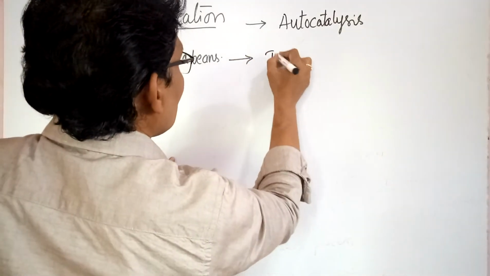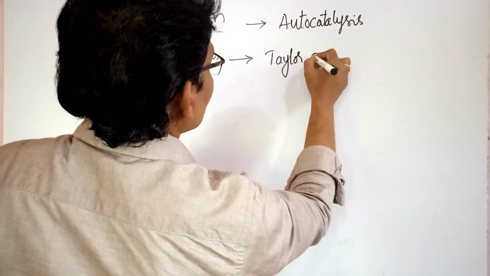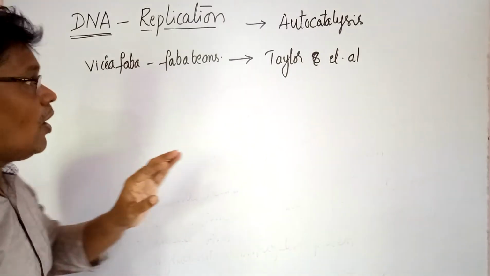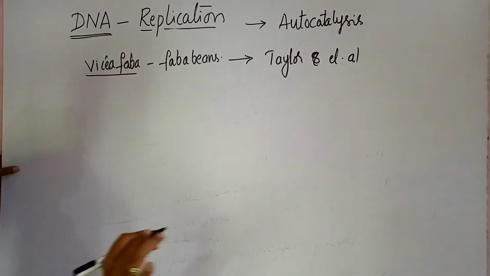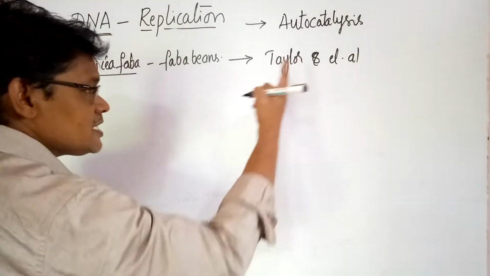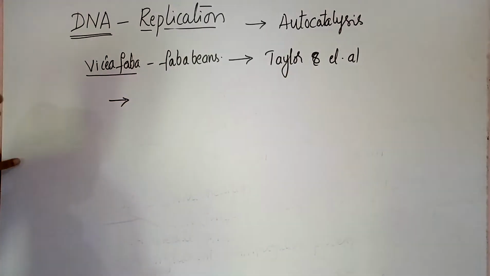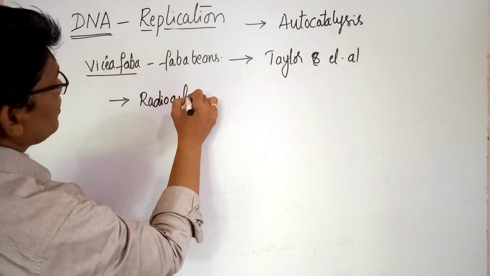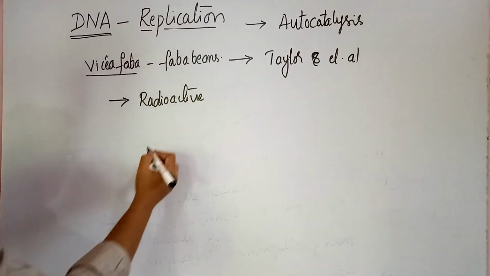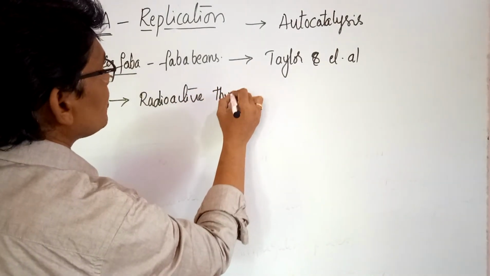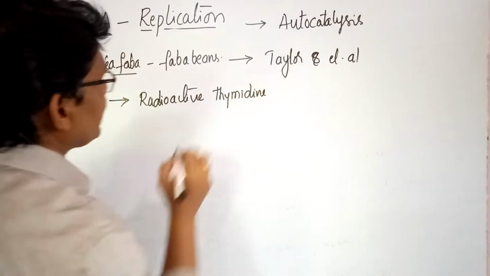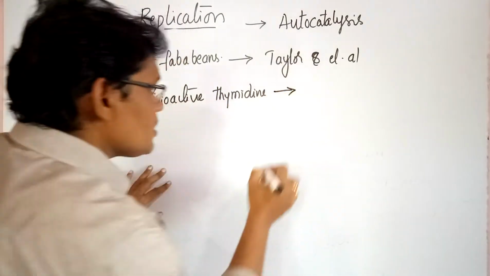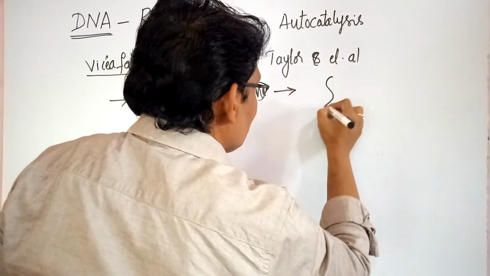Taylor et al. conducted the experiment on Vicia faba. It is one of the faba beans. In these faba beans, radioactive thymidine was utilized. Radioactive thymidine is used for incorporation into the DNA molecule.